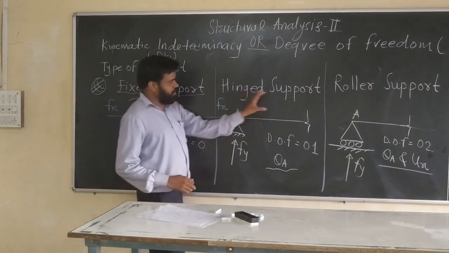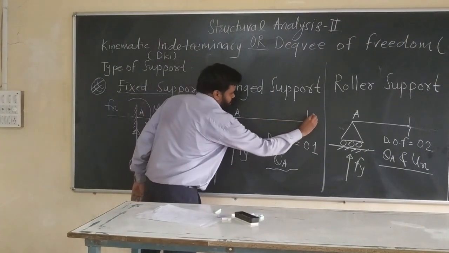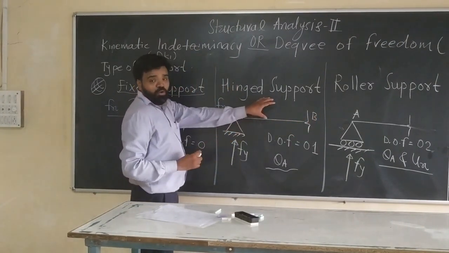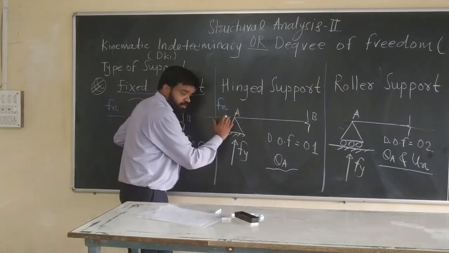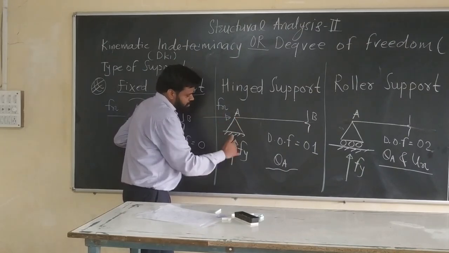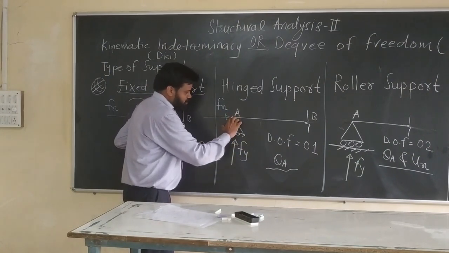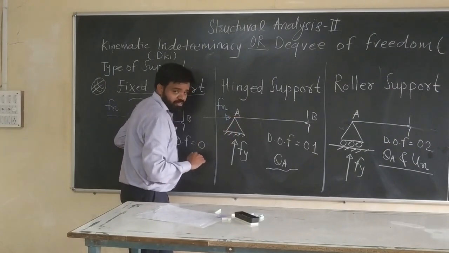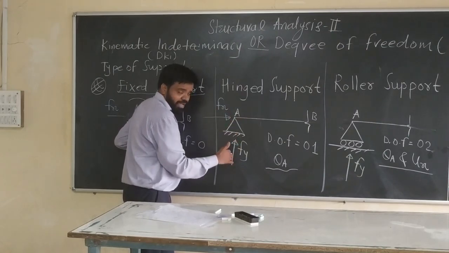Now let's see hinge support. This is the symbol of hinge support. Again the same member, let's say AB member, is there. Because of the load coming on the AB member, this support creates a horizontal reaction, and also a vertical reaction along y direction, let's say Fx and Fy. So this support A does not allow translation in x and y direction. That is your hinge support.